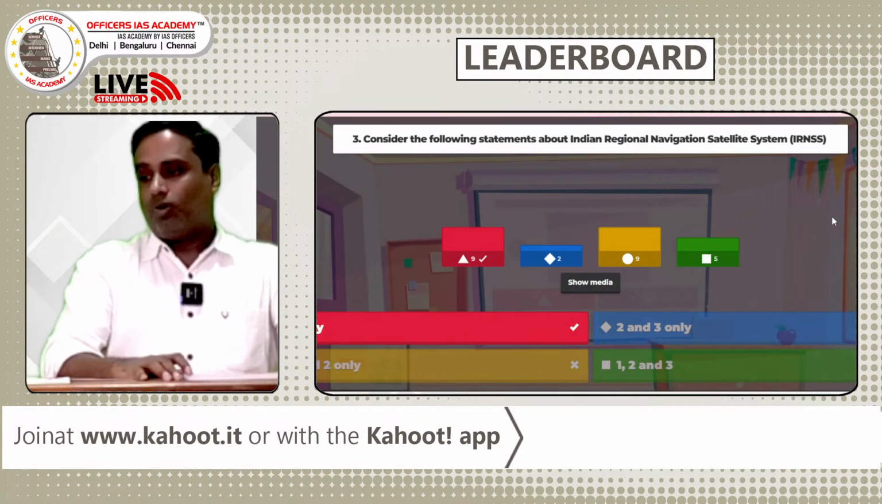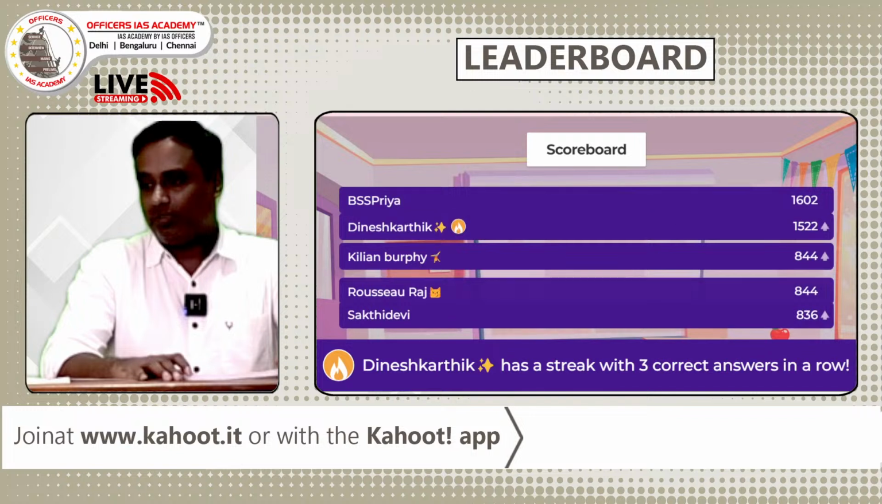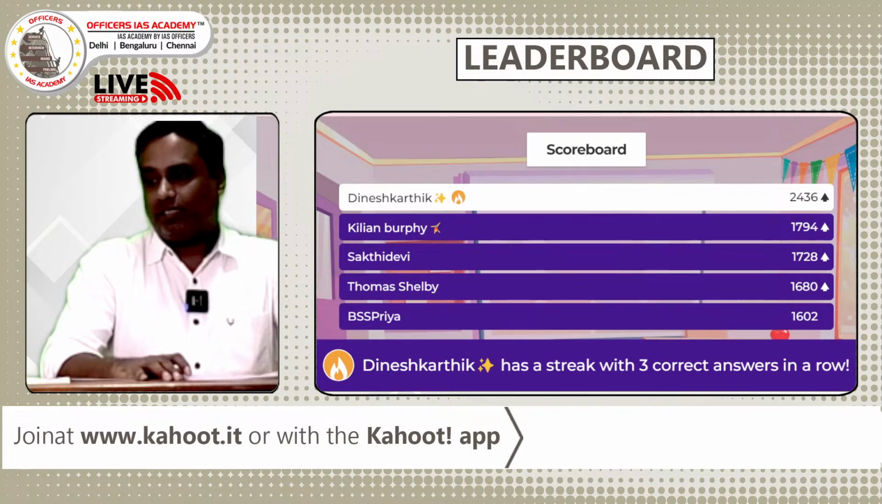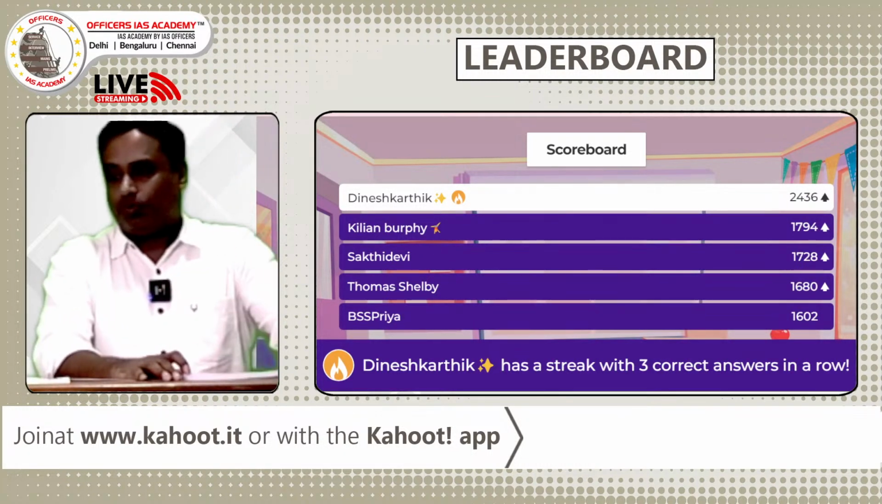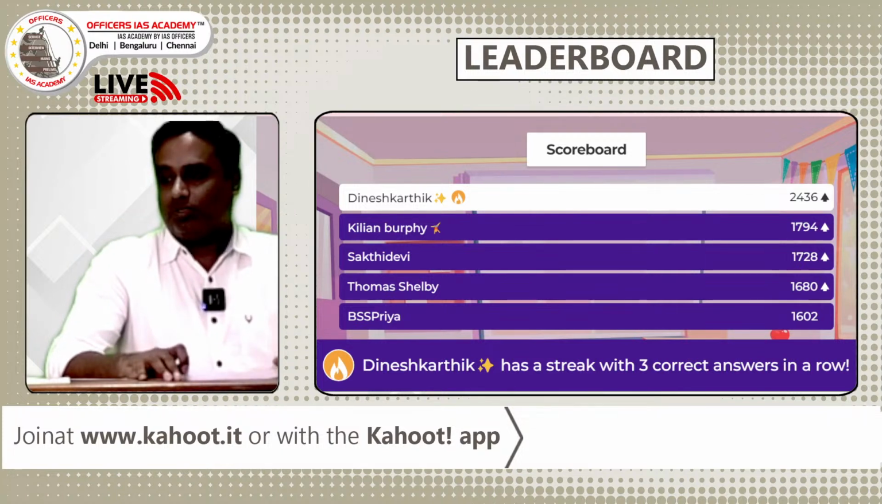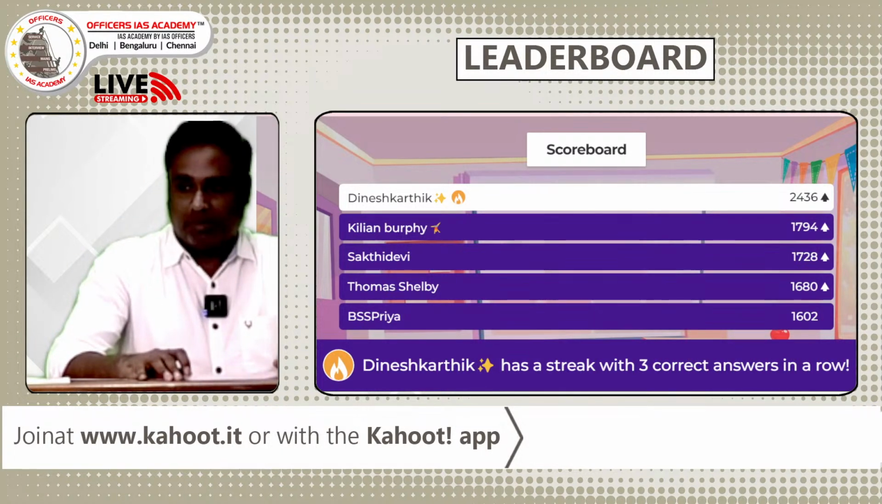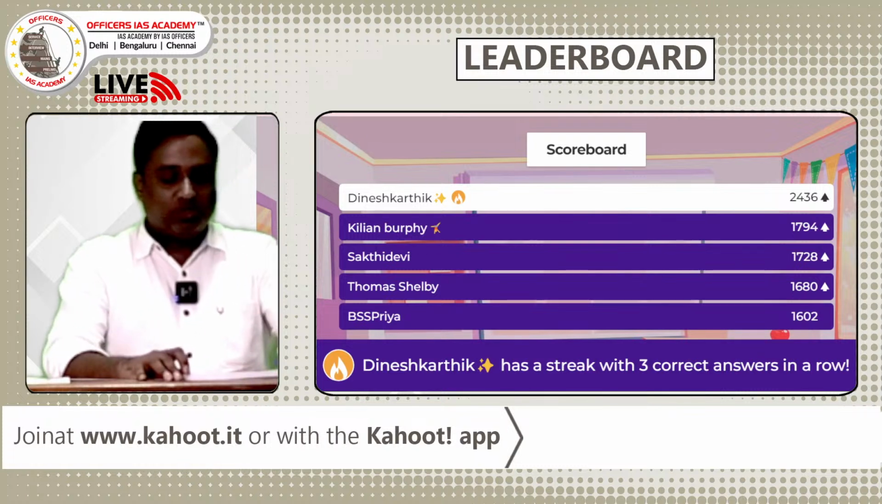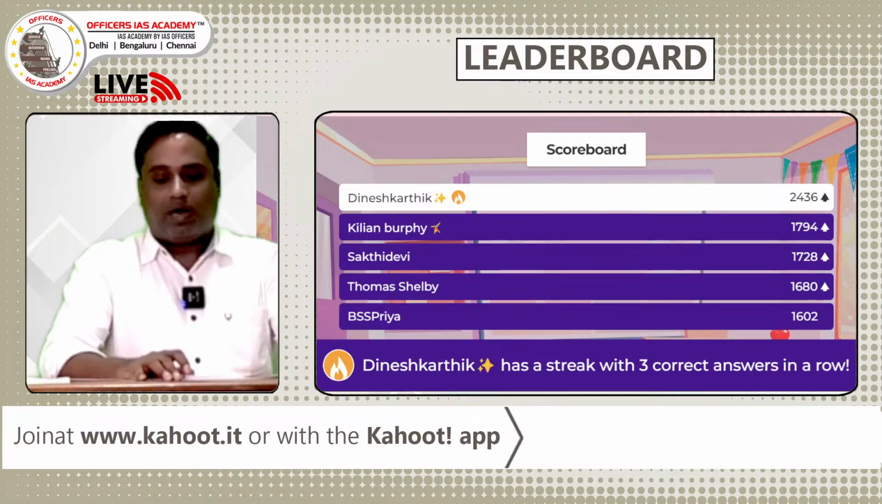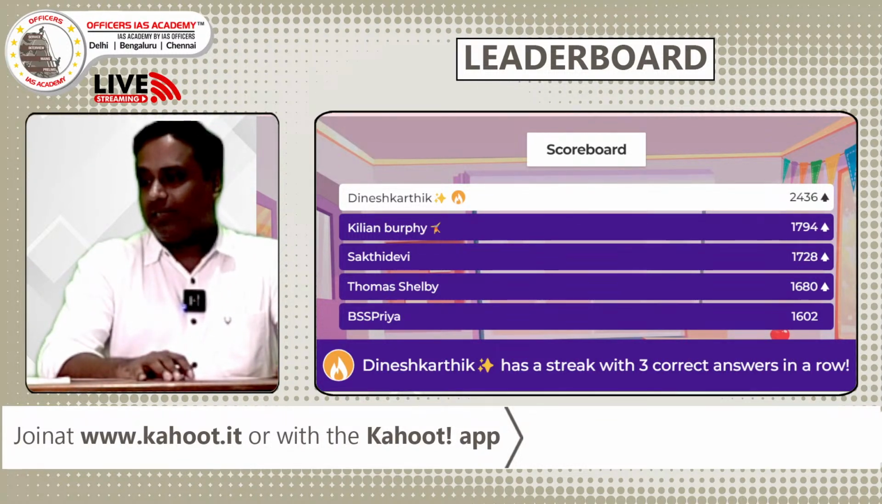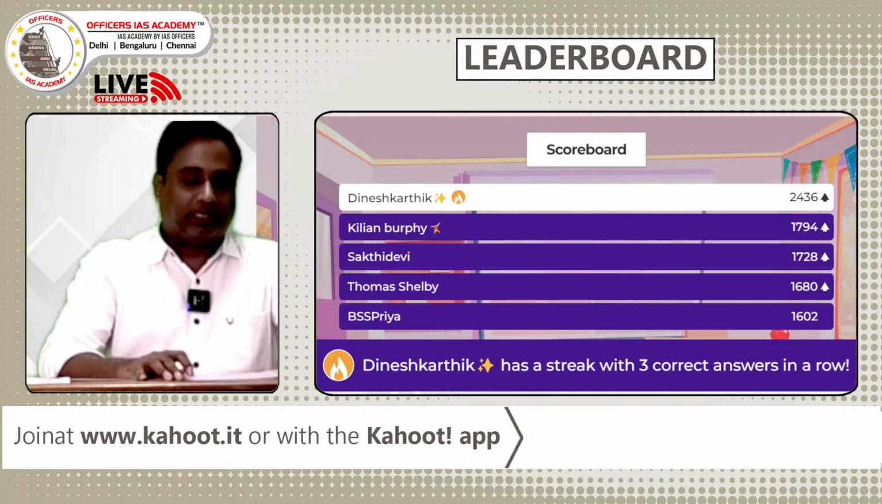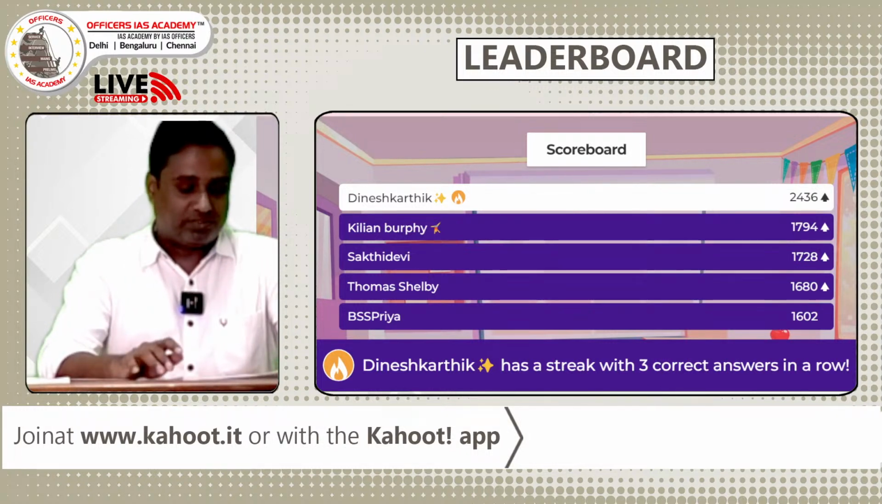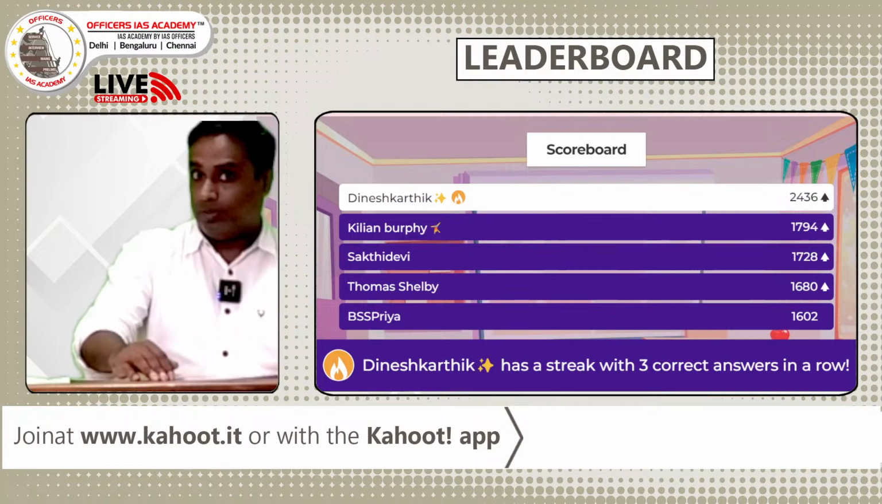So we look at the leaderboard, what changes happen after this third question. Dinesh Karthik has now climbed to the first position. Glenn Burby entered the list and became second, Sakti Devi third, Thomas entered the top 5 replacing Priya in fifth. Dinesh Karthik rose 3 positions. He has given 3 answers continuously, and the mark difference between the first and second is more than 700. It is about one question's difference, but it's possible, as there are double point questions, right?